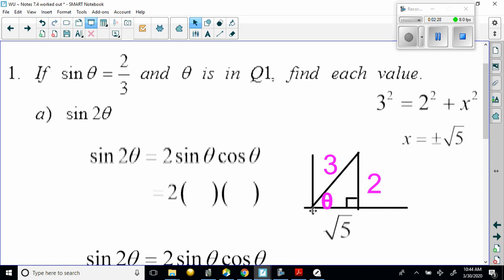Remember the bow tie, so we're in the first quadrant, so we're drawing this part of the bow tie. We know sine's opposite is 2. We know sine's hypotenuse is 3. So we can use that with the Pythagorean theorem and figure that 3 squared is equal to 2 squared plus x squared and solve for x. So 9 minus 4 is going to give us 5, and then we square root that, we get plus or minus root 5. But since we're in the first quadrant, the root is positive. So sine theta of this triangle was given, so that was simply 2/3.